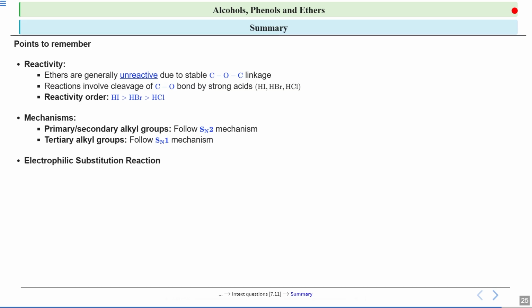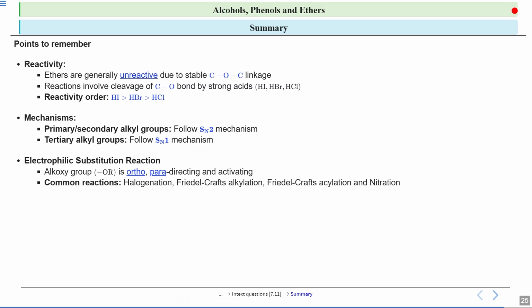Then we studied electrophilic substitution reactions. We saw that the alkoxy group is ortho and para directing, and it is an activating group. We studied the common reactions: halogenation, Friedel-Crafts alkylation, Friedel-Crafts acylation, and nitration. The groups get substituted at the ortho and para positions.